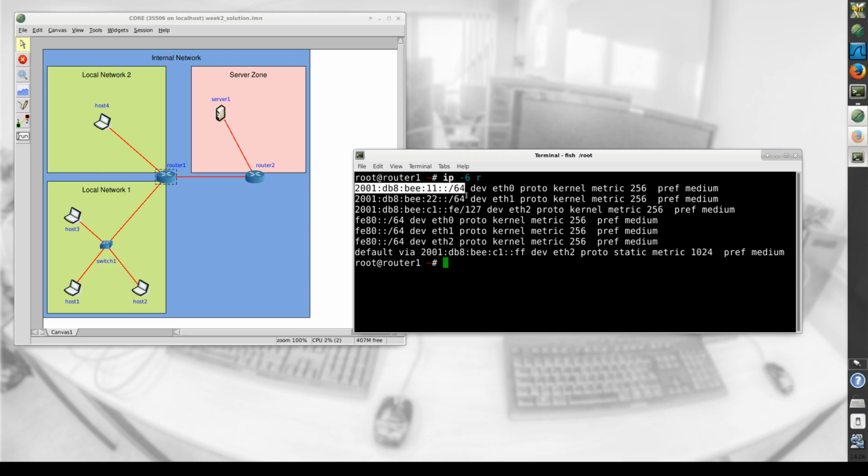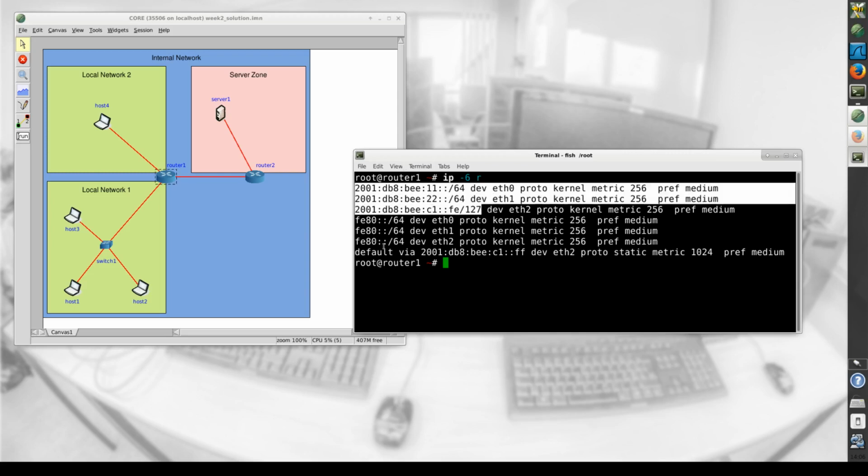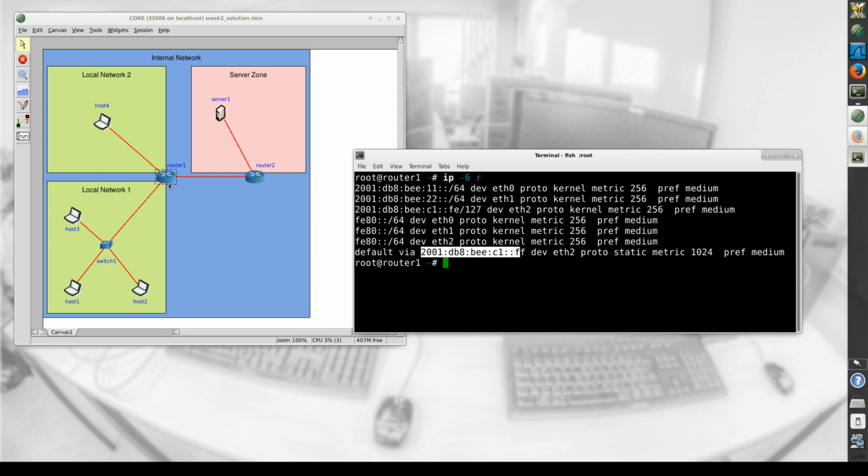So we have 3 different subnets and a default route in that case, which sends all traffic that is not for one of these 3 directly connected subnets to router 2, which is connected to the last subnet in our network. In this part of the course, we learn how this can actually be configured statically, and in a later part also dynamically using routing protocols.